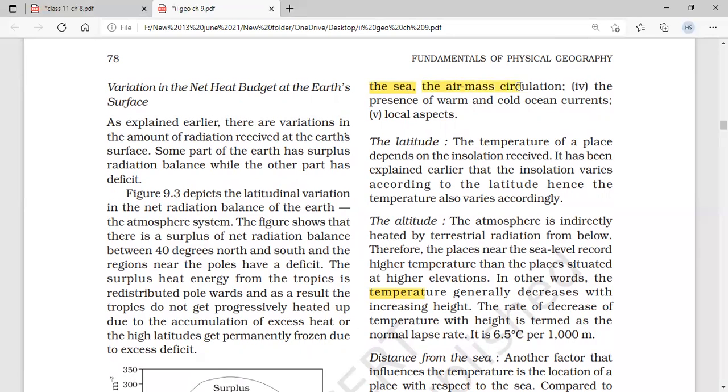The air masses circulation. Number 4, the presence of warm and cold ocean currents. The areas which are near the sea are affected by the currents also.